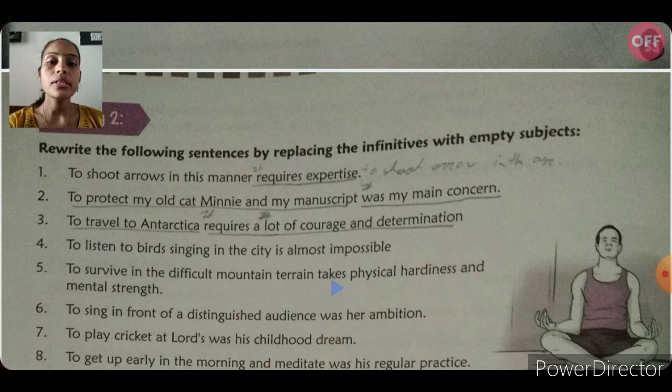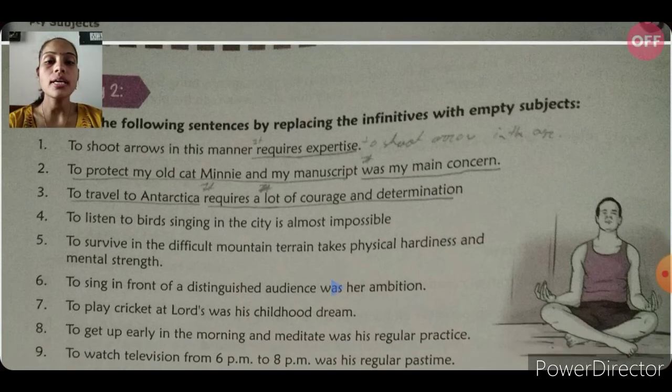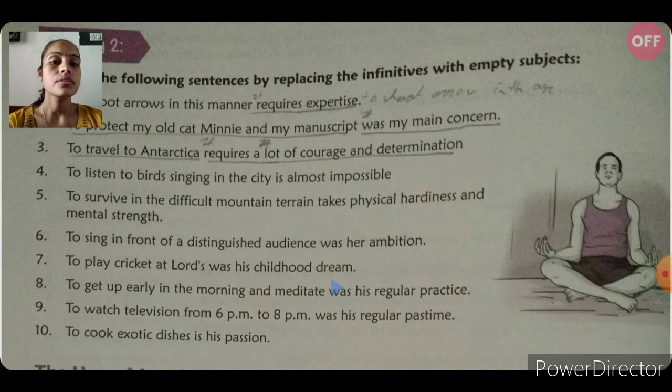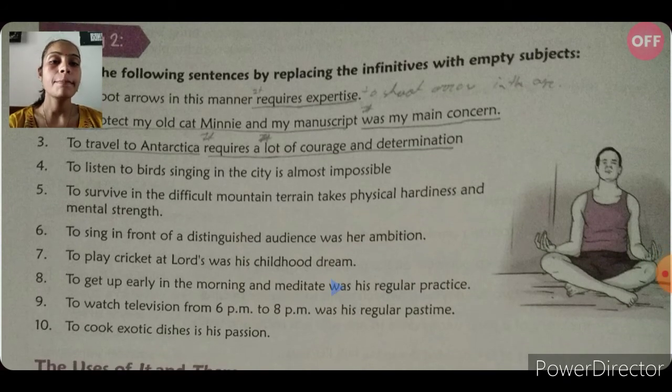To survive in the difficult mountain terrain takes physical hardiness and mental strength. It takes physical hardiness and mental strength to survive in the difficult mountain terrain. Sixth one, to sing in front of a distinguished audience was her ambition. It was her ambition to sing in front of a distinguished audience.